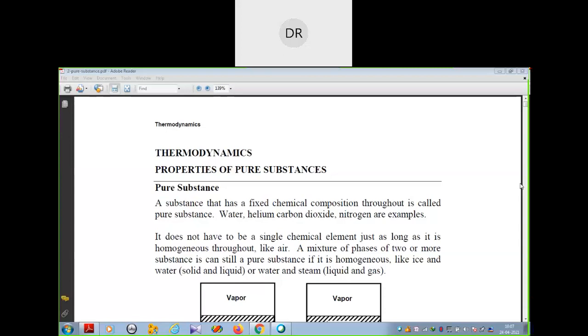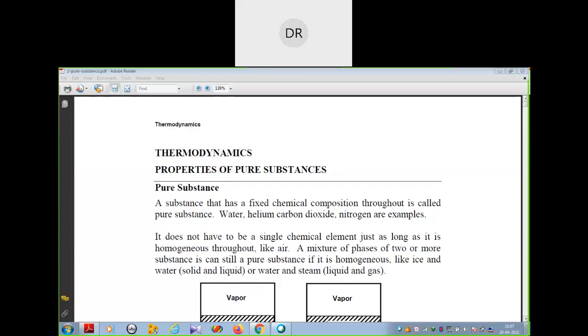For one example, a mixture of phases of two or more substances can be a pure substance if it is homogeneous, like ice and water, because solid and liquid, though their phases are different, have the same chemical composition. Similarly, water and steam, though their phases are different, their chemical composition is the same, so they belong to the same category of pure substance.